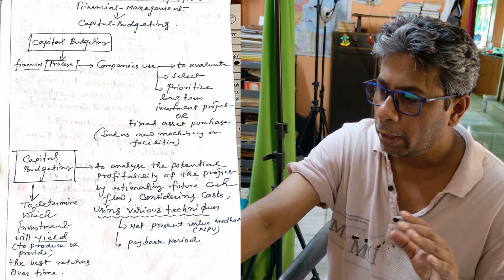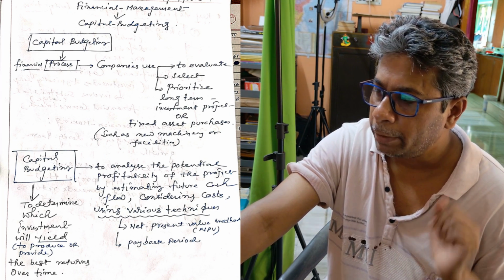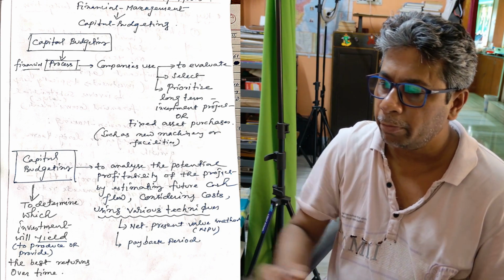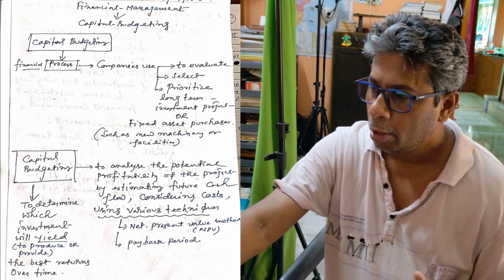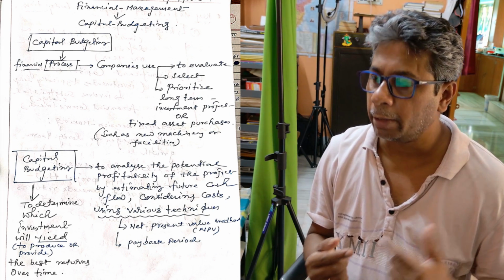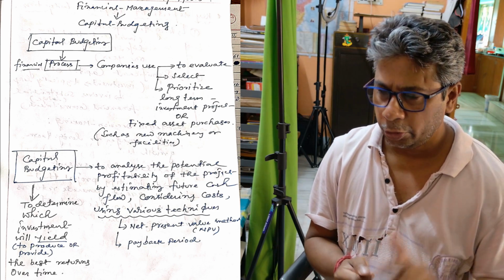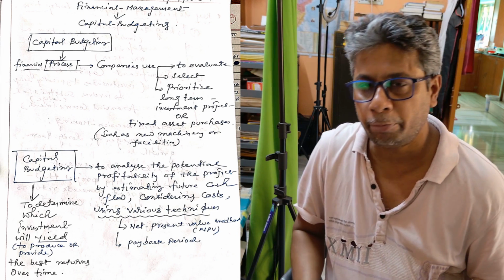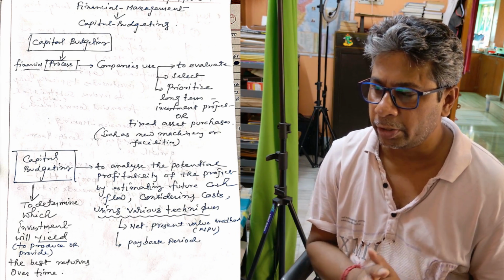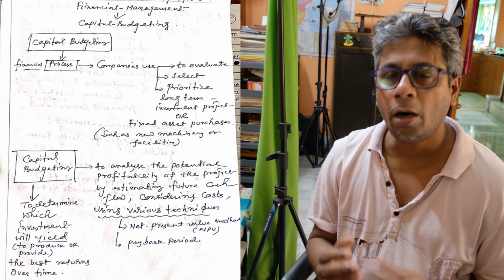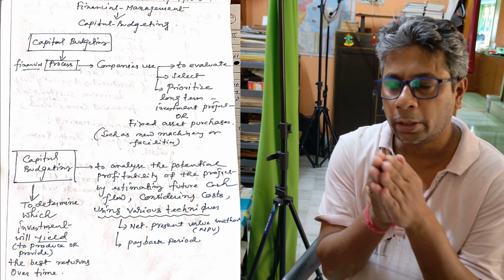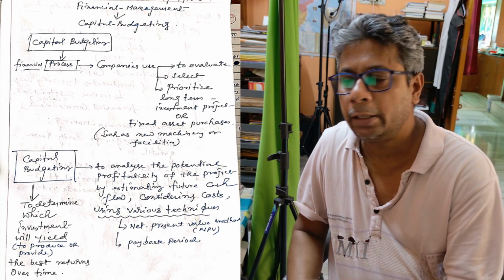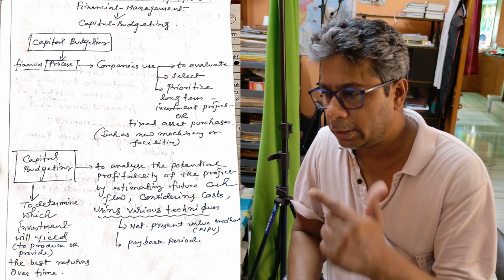So first of all, we have to understand capital budgeting. Capital budgeting is a topic based on financial management. Capital budgeting is a financial process which a company uses to evaluate, select and prioritize long-term investment projects or fixed asset purchases, such as new machinery or facilities. So when a company decides on a long-term investment, the capital budgeting decision will be used for this purpose.